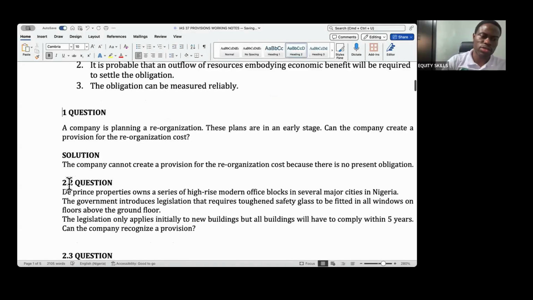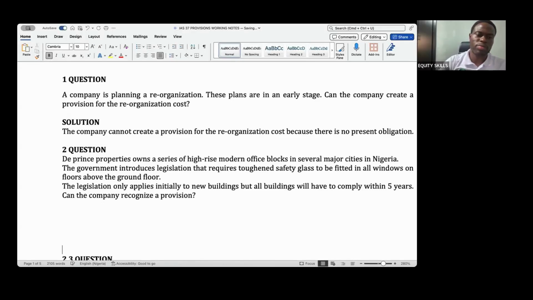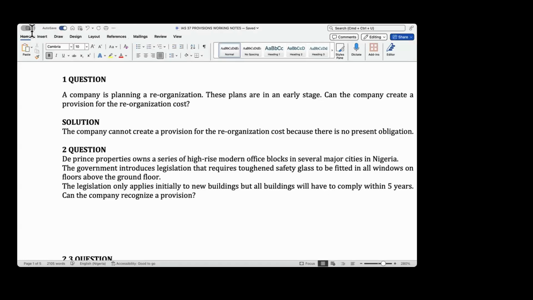So let's look at the second question. It says Prince Properties owns a series of high-rise modern office blocks in several major cities in Nigeria. The government introduces legislation that requires toughened safety glass to be fitted in all windows on floors above the ground floor. The legislation only applies initially to new buildings, but all buildings will have to comply within 5 years. Can the company recognize a provision? Who can try this one?